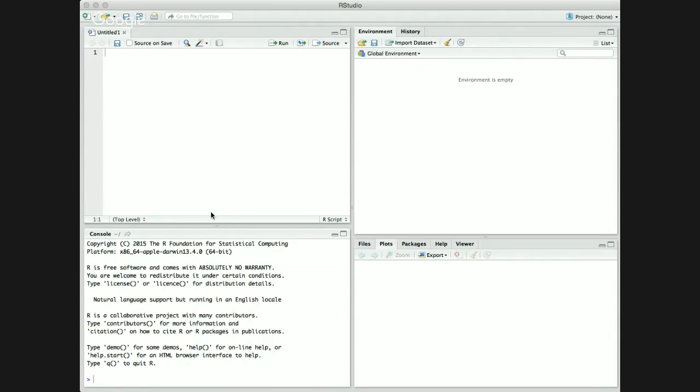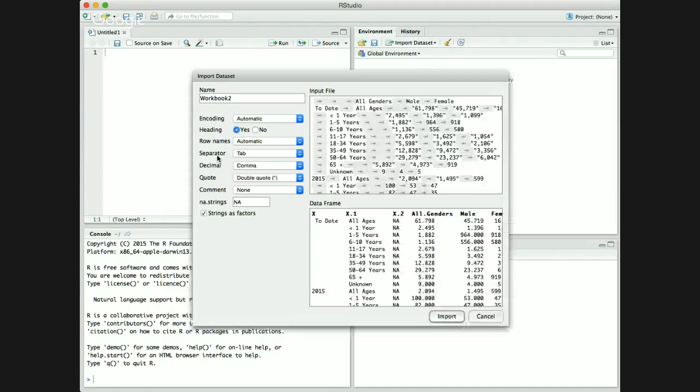Let me see where it is. It was under the workbook 2.